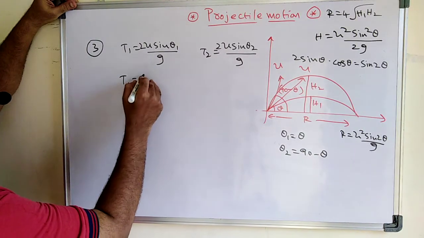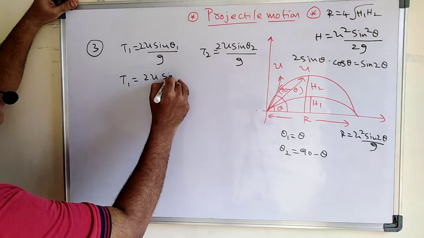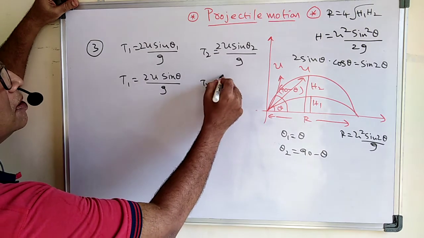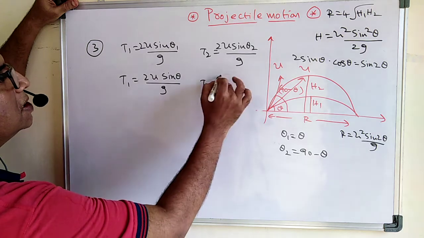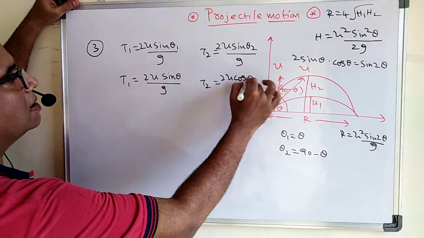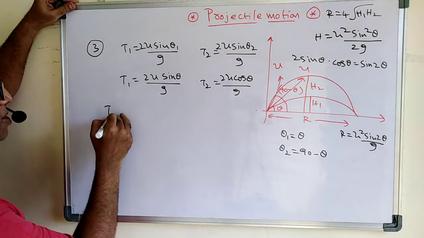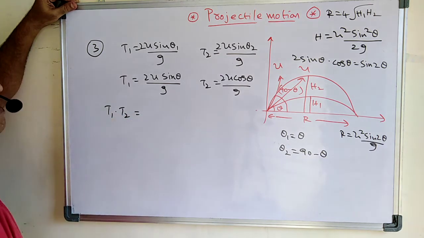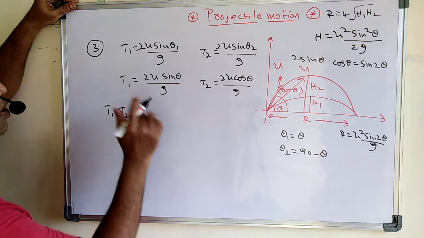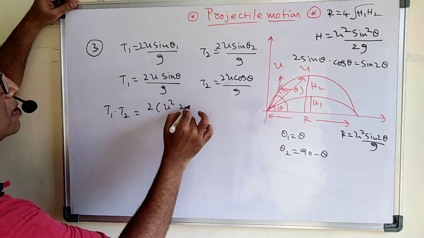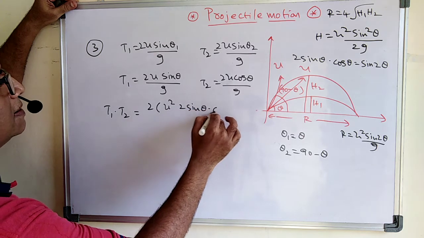Therefore t1 is equal to 2u sin theta by g, and the t2 value is 2u cos theta by g. Now let us multiply t1 into t2. If I multiply t1 into t2, we get 2 multiplied by u into u square, 2 sin theta cos theta.